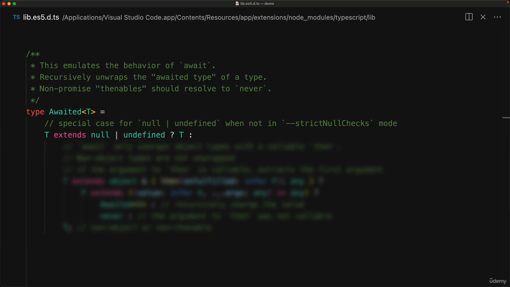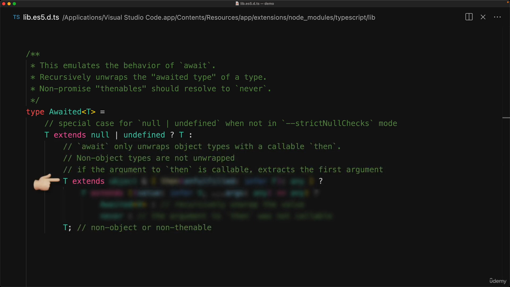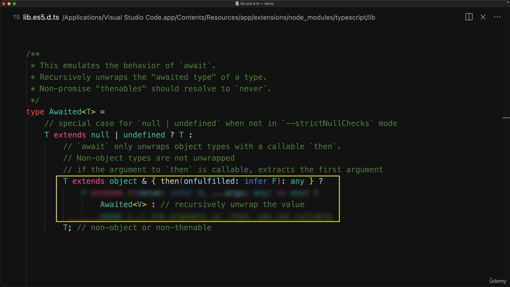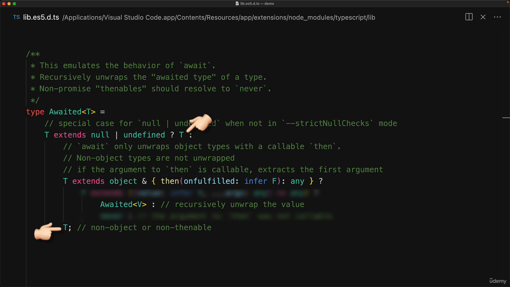First off, using a conditional type, we check if it is null or undefined, and if it is, we get back null or undefined. Next up, we will do a recursive check of whether it is a thenable, and just in case it turns out to be not a thenable, it means that there is no more need for unwrapping and we return just that final type T. So the only thing that we now have to look at is this recursive unwrapping of when it is indeed a thenable. We check if it is a thenable, and if it is, we make a recursive call to Awaited<V>, which will eventually resolve to T when it is no longer a thenable chain.